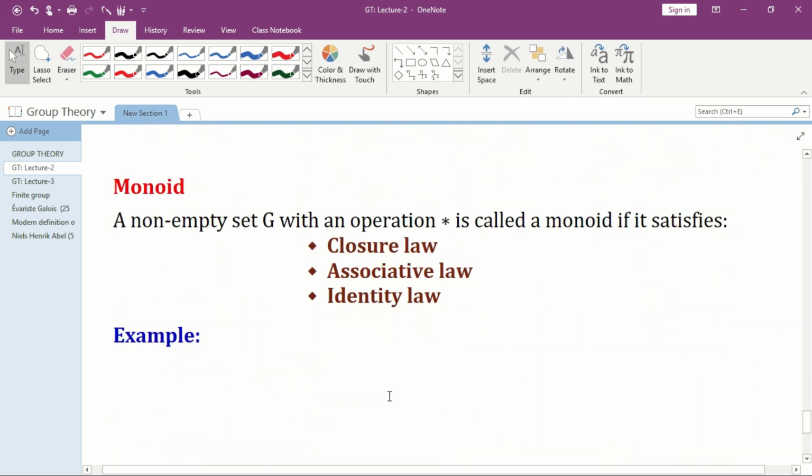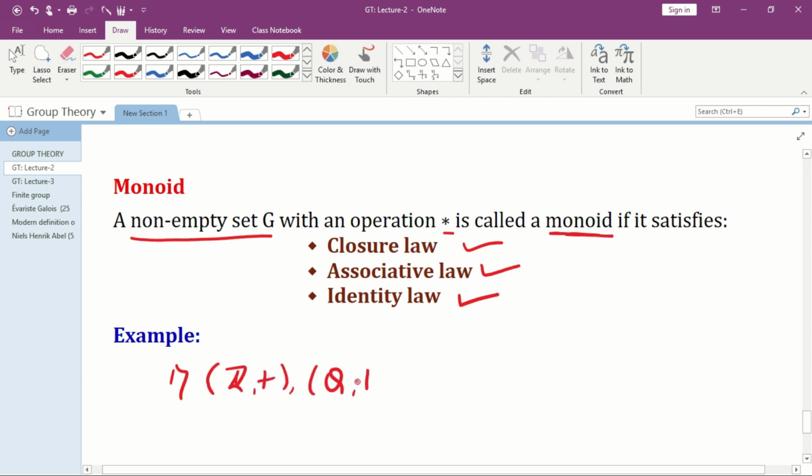Okay, next we shall move to monoid. What do you mean by a monoid? A non-empty set G. Again, we should be careful here. We are not writing a group (G, star). We are writing a non-empty set G with an operation star is called a monoid if it satisfies 3 laws: closure law, associative law, identity law. So again, what are the examples? A set must satisfy 3 laws. Again, we can give examples what we have given in group. So examples are Z plus, Q plus, R plus, and C plus.